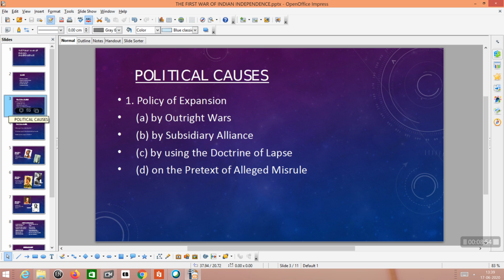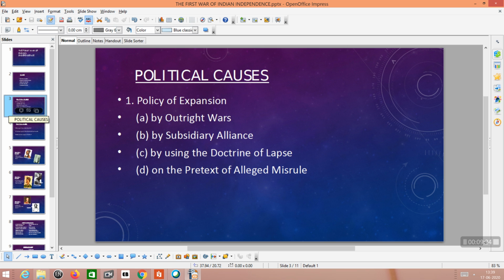The subsidiary alliance was introduced in some princely states of India. When a princely state signed the subsidiary alliance, it had to keep a British army in its own territory, and it had to spend all the expenses of this army, for the food and quarters of this army.